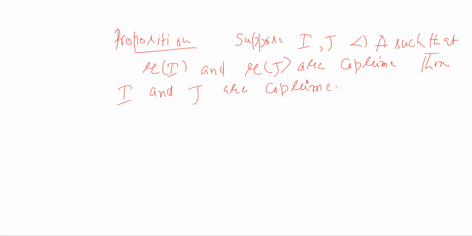Suppose you have two ideals I and J such that the radicals are co-prime, then the ideals themselves are co-prime. So it is just